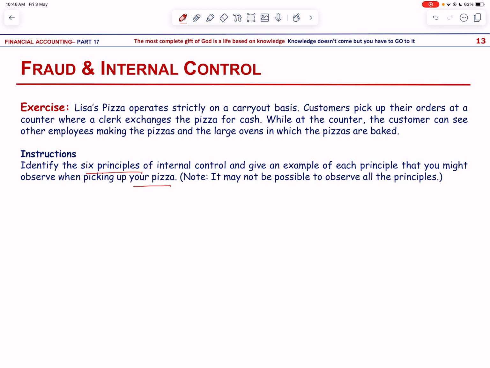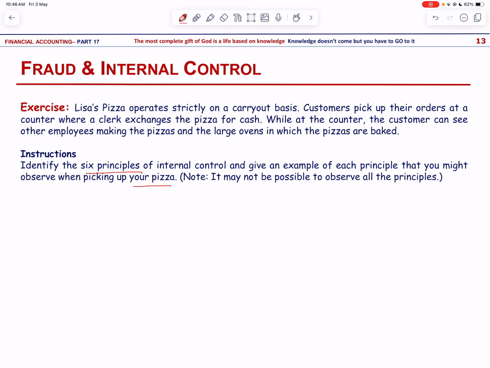Fourth is the physical controls. A cash register is used to record the sales. Then independent internal verification. That is, the counter clerk handling the pizza compares the size of the pizza with the size indicated on the order. And finally, the human resource control, and we can see there is no visible application in this example or exercise.